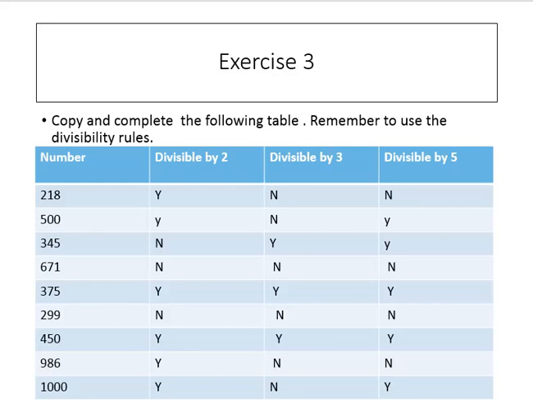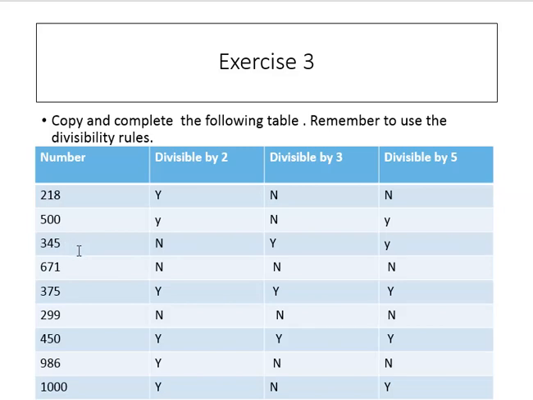Exercise 3. Copy and complete the following table. Remember to use the divisibility rules. 218: the last digit is 8, which is divisible by 2. 2 4s are 8. Yes. Divisible by 3? No. Divisible by 5? No. 500: divisible by 2? Yes. Divisible by 3? No. Divisible by 5? Yes.